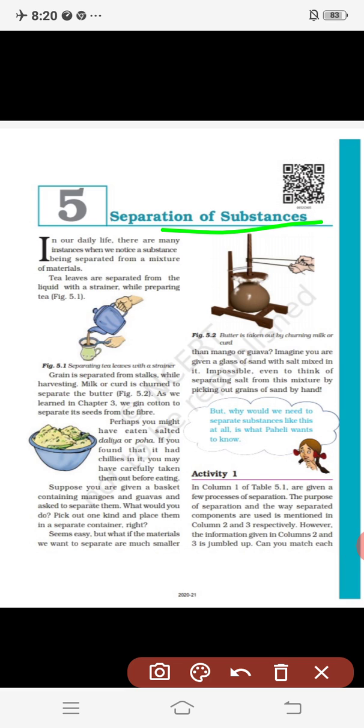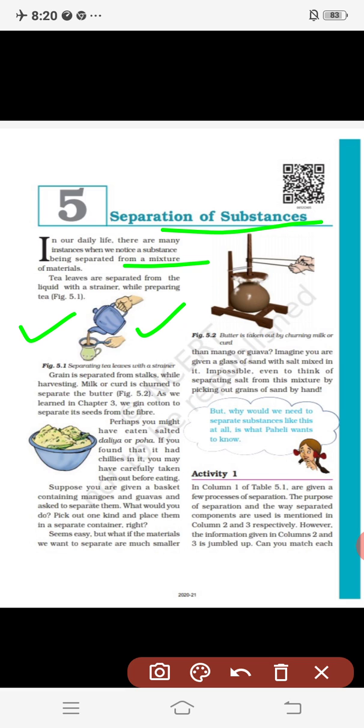In our daily life there are many instances when we notice a substance being separated from a mixture of materials. Generally, take tea. When your mother or you make tea for yourselves or for guests who come to your home, we mix tea leaves, water, milk and everything.